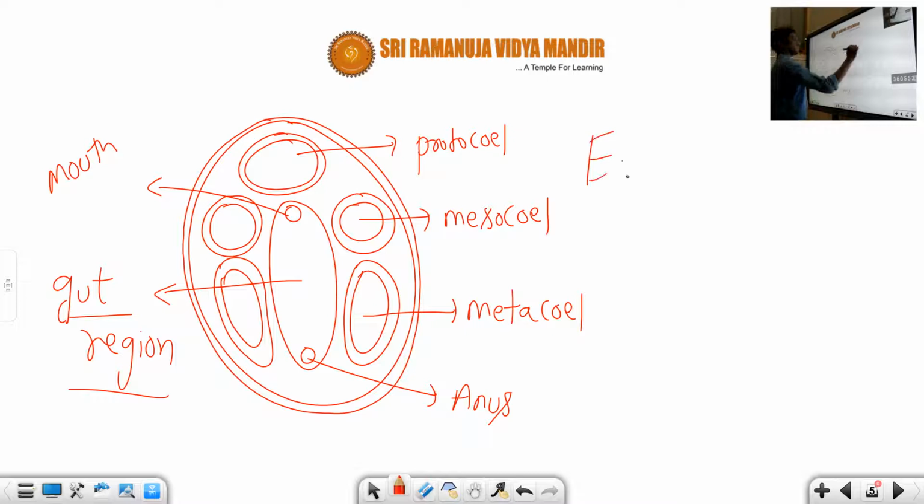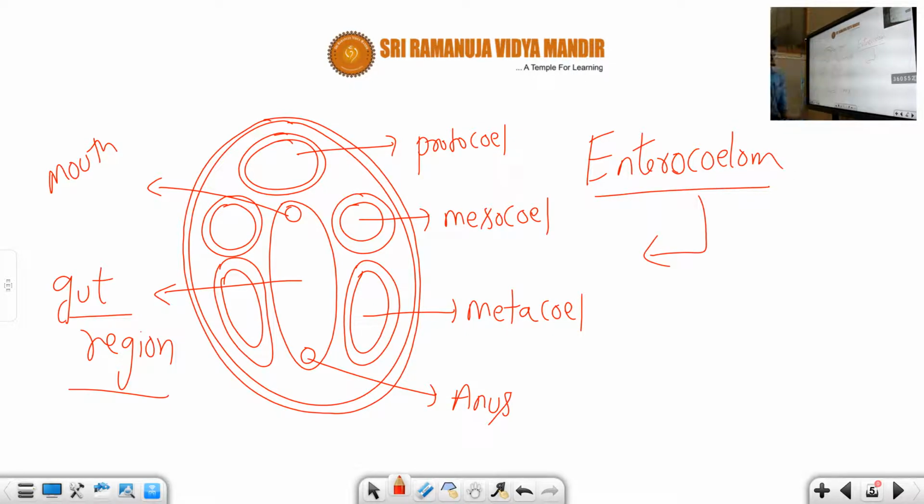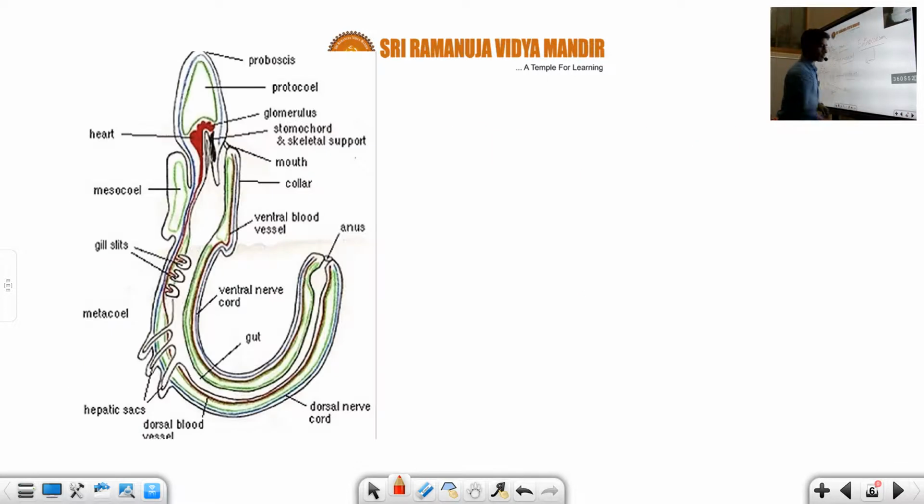Enterocoelom diagram. Fine. So see, students, this is a diagrammatic representation. Like this, I am going to represent it in the Balanoglossus diagram. You can see the protocoel, mesocoel, and metacoel, and I will show you the anus and the mouth also. Fine. So now you can see the diagram, students. Carefully you can see. I told you already.